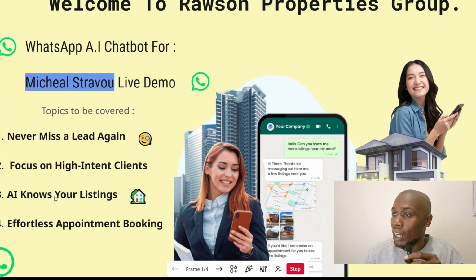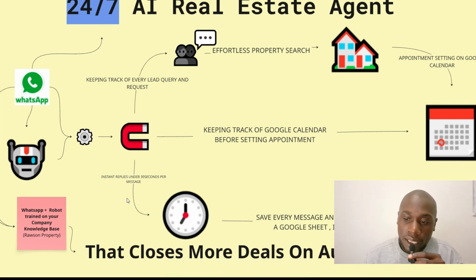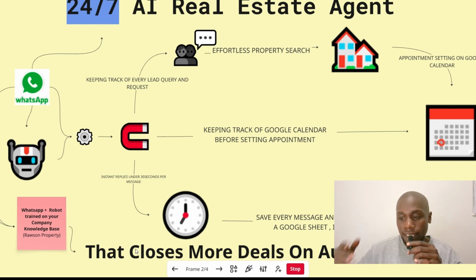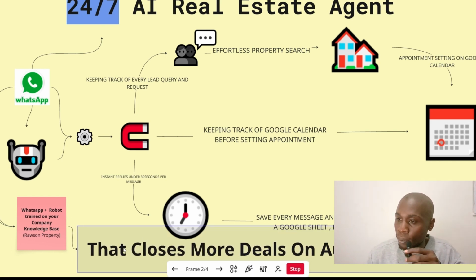So what did we cover today? We covered that the AI agent never misses a lead. We covered that it focuses on high intent. It actually captures what the AI wants, and we covered that the AI knows your listings and it does effortless booking. So this is just the recap.